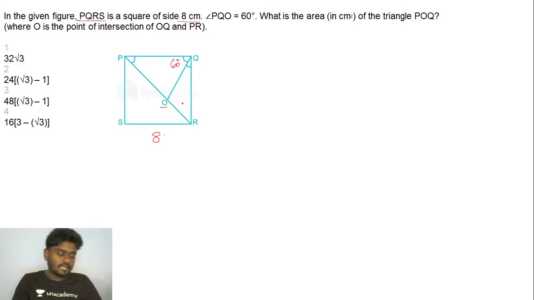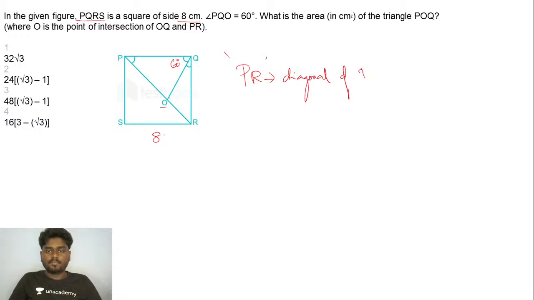What we can exactly do here, let me try to do this for you. Let's try to do this, guys. Listen very carefully. I know the fact that the side of the square is 8 centimeter, and this angle, that is angle PQO, is 60. You are asked to find the area of the triangle POQ. So from this, I can say for sure that PR is the diagonal of the square. The line PR is actually the diagonal of the square PQRS.